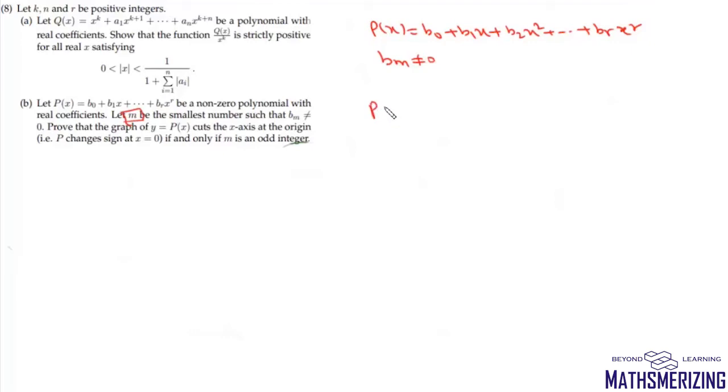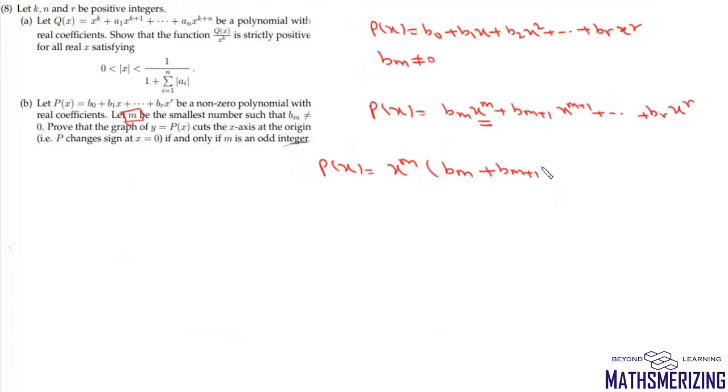Then we can write this polynomial P(x) as Bm x to the power m plus Bm plus 1 x to the power m plus 1 plus Br x to the power r. Now we'll take x to the power m common, then we can write P(x) as x to the power m times Bm plus Bm plus 1 x plus Br x to the power r minus m.